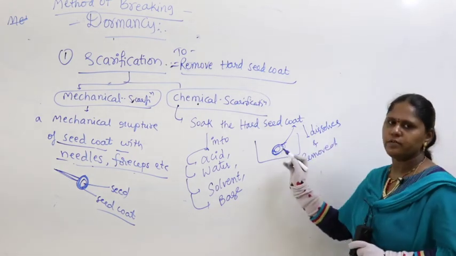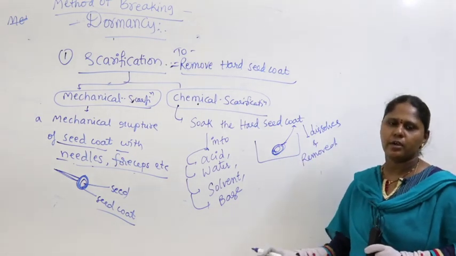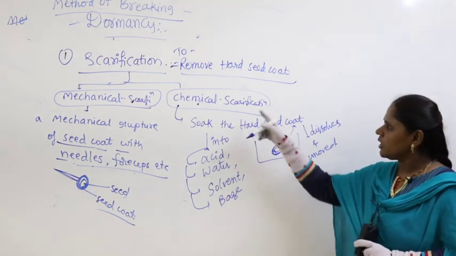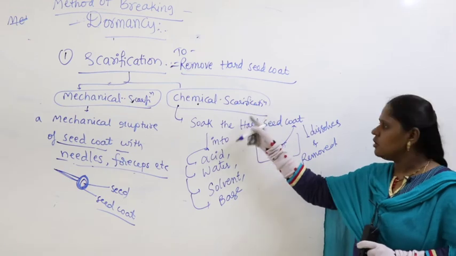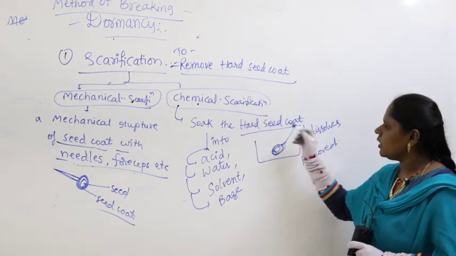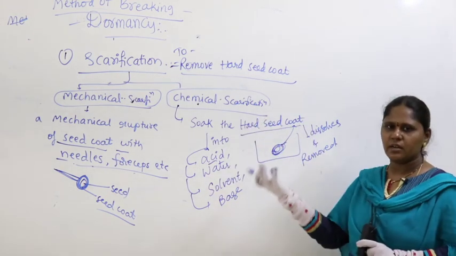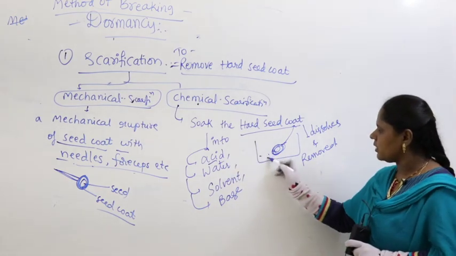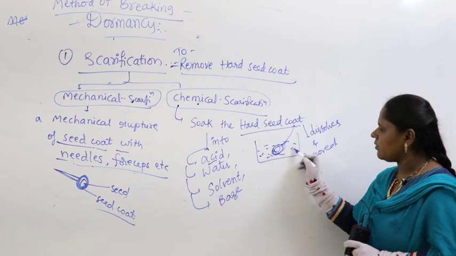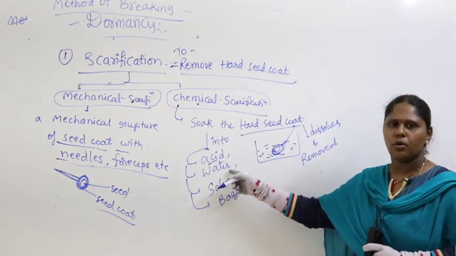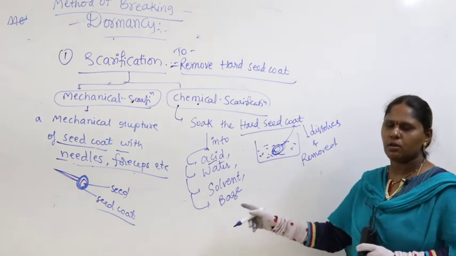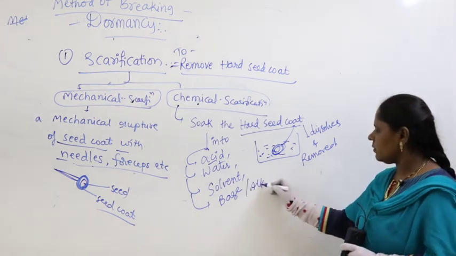Then the seed is free of the seed coat. When you put it in the soil, the seed will undergo the process called germination. Chemical scarification means soaking the hard seed coat in a container holding chemicals. Maybe soak it in acid, or in water, or in a solvent, or in some base or alkaline solution.